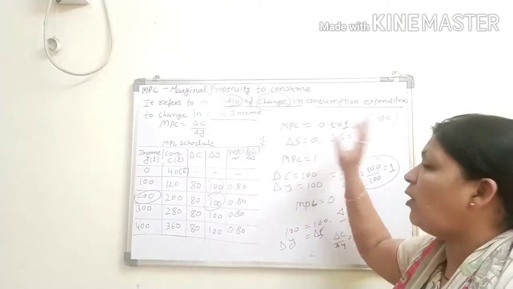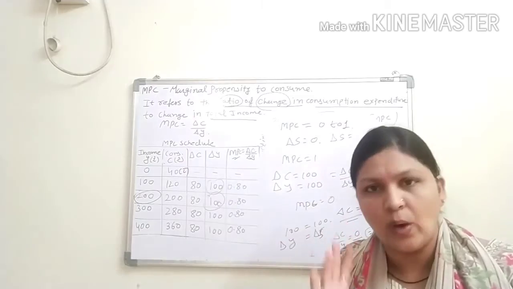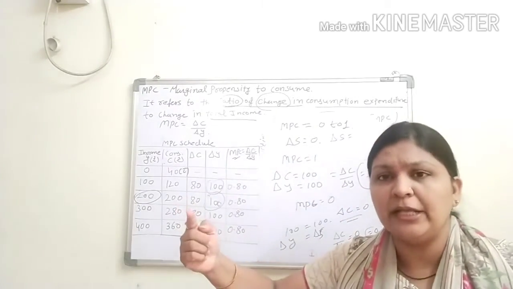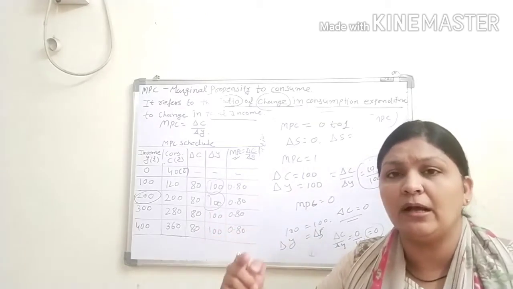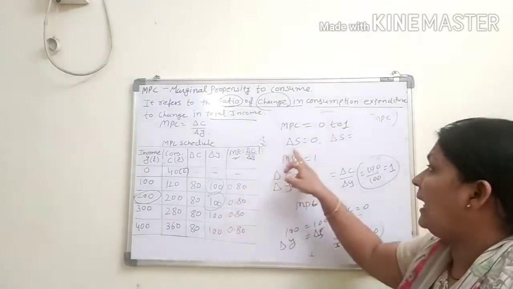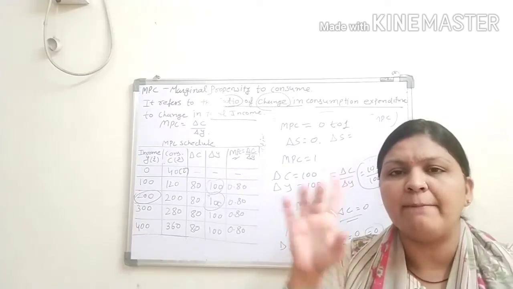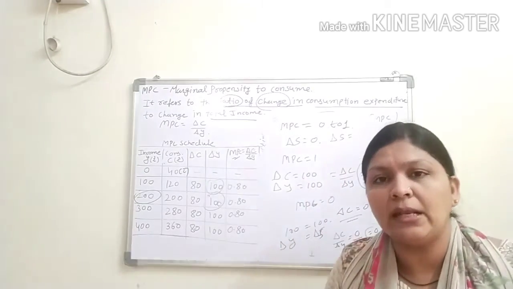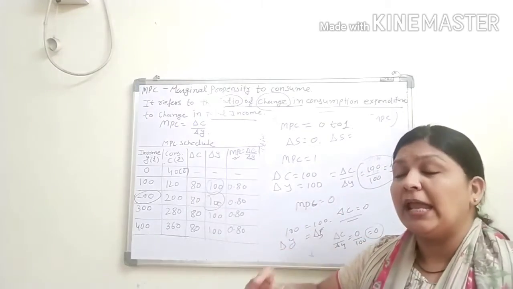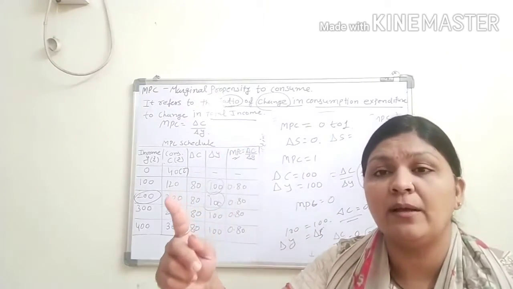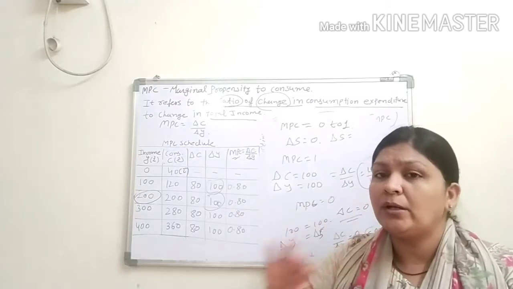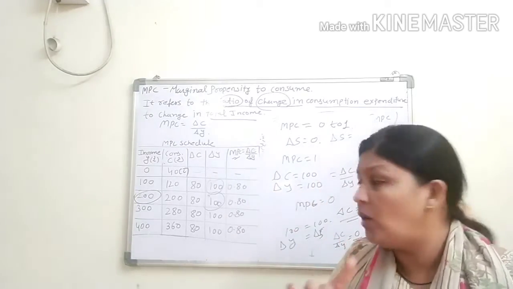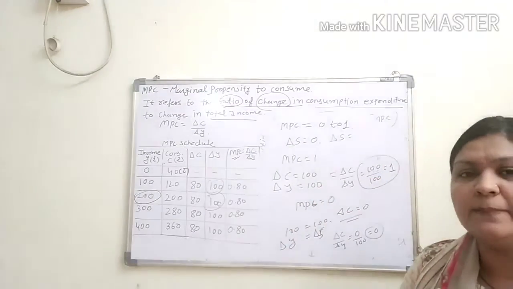First, MPC always lies between 0 and 1. Second, when the entire additional income is consumed or delta S equals 0, your MPC is 1. And when the entire additional income is saved and the change in consumption expenditure is 0, your MPC becomes 0.